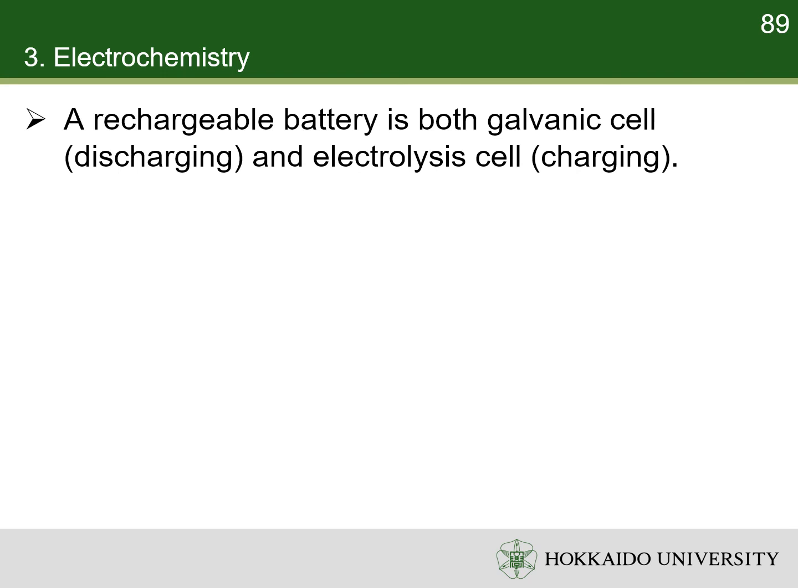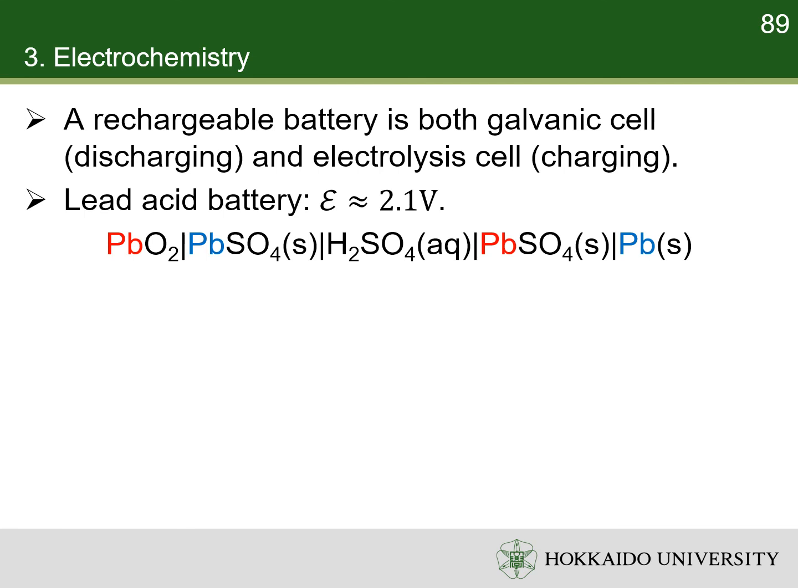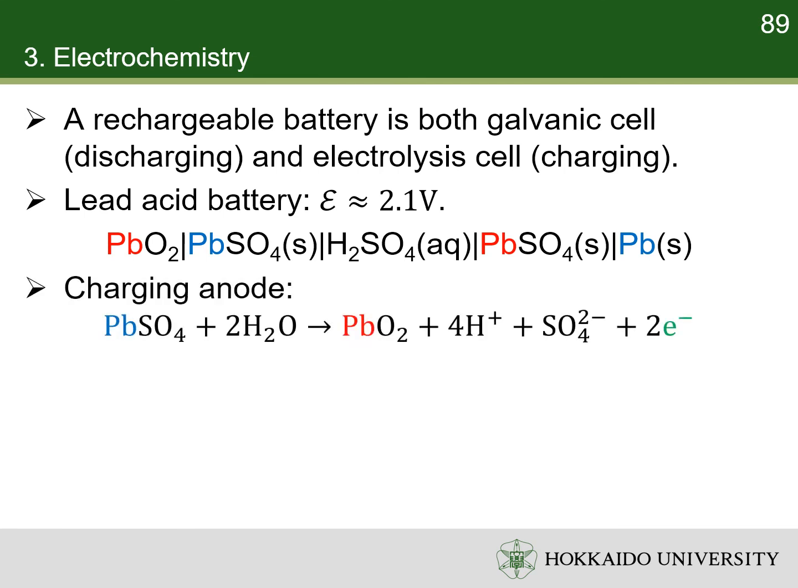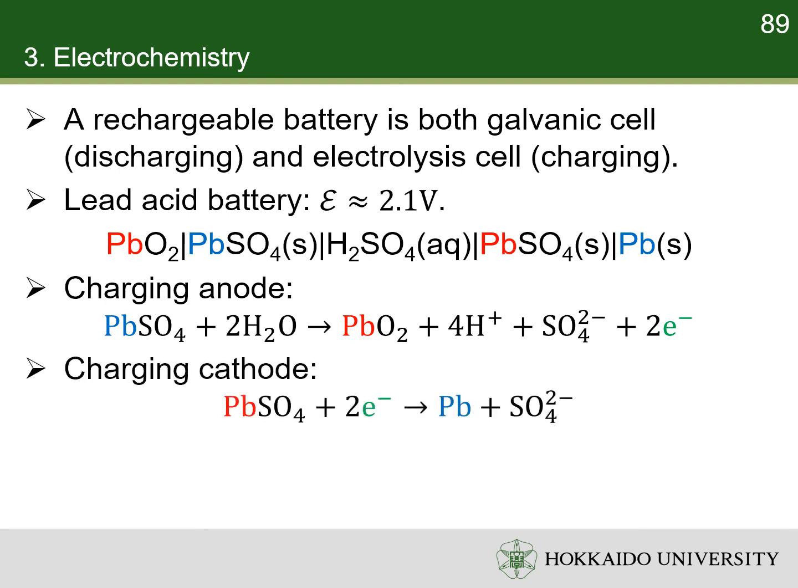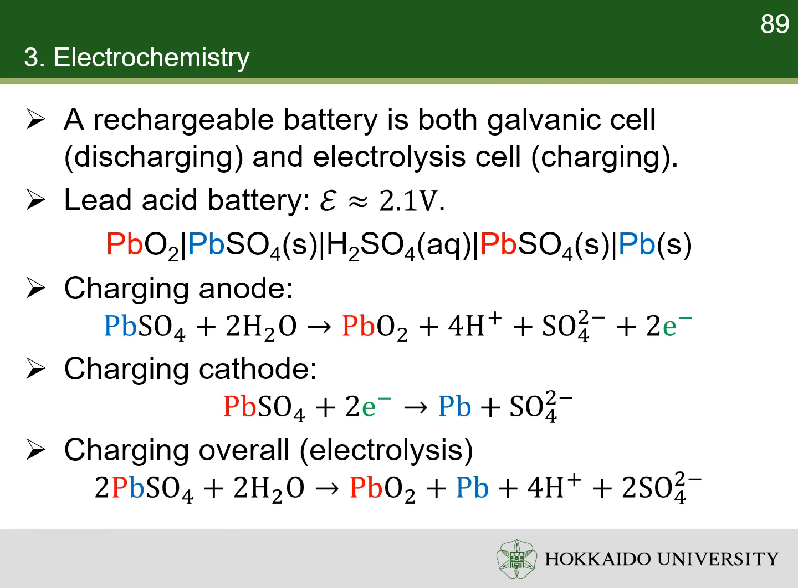Rechargeable batteries are electrochemical cells. A rechargeable battery is a galvanic cell when discharging but an electrolysis cell when charging. For example, lead-acid battery has an electromotive force of about 2.1 volt. Its cell notation is shown below. During charging, the anode reaction is the oxidation of lead sulfate to lead dioxide. The cathode reaction is the reduction of lead sulfate to lead. The overall reaction is the disproportionation of lead sulfate. It is non-spontaneous.